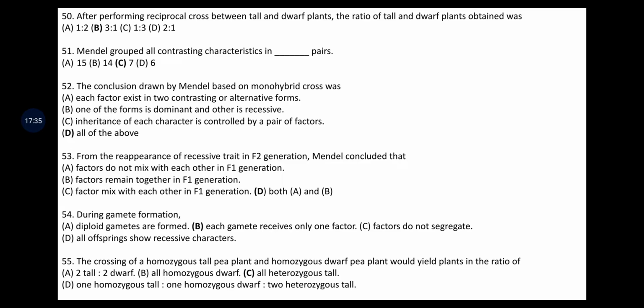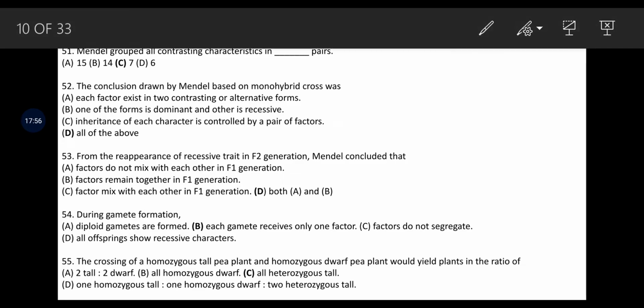Next question. From the reappearance of recessive traits in F2 generation, Mendel concluded that factors do not mix with each other in F1 generation. Factors remain together in F1 generation. Factor mix with each other in F1 generation. The answer here, the elimination is answer C. We can eliminate this because there won't be any mixing that is stated in the law of segregation and the law of independent assortment. Means there won't be any mixing.